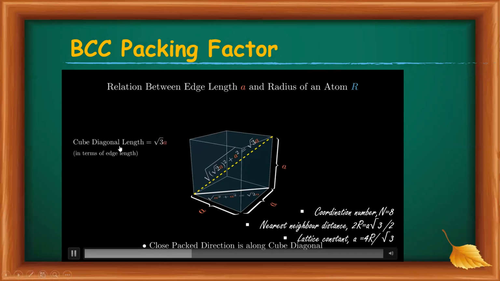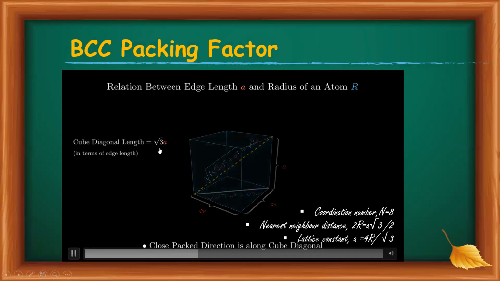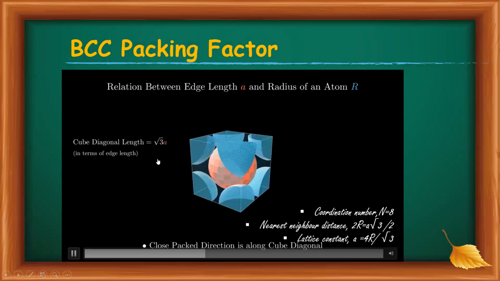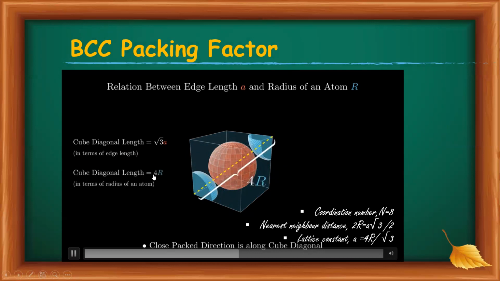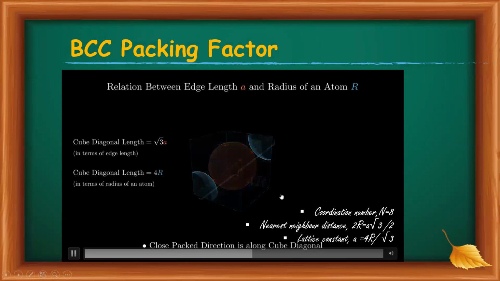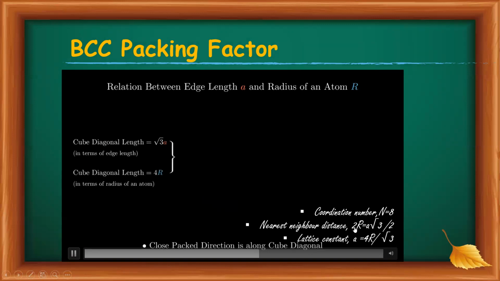Here the cube diagonal length is equal to root 3A, and looking at the figure, this length is R, this is 2R, and this is R, so it is equal to 4R. Then 4R must be equal to root 3A. From that, we obtain A is equal to 4 by root 3 R.